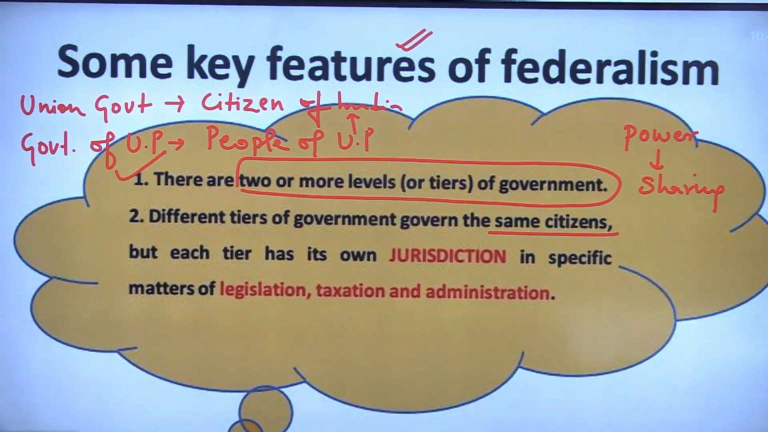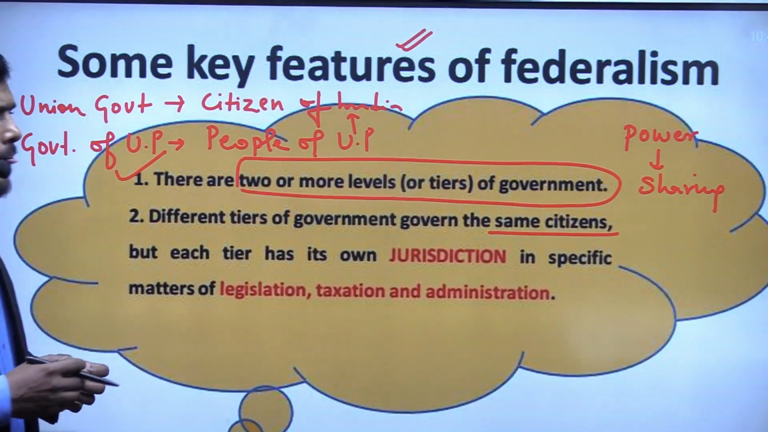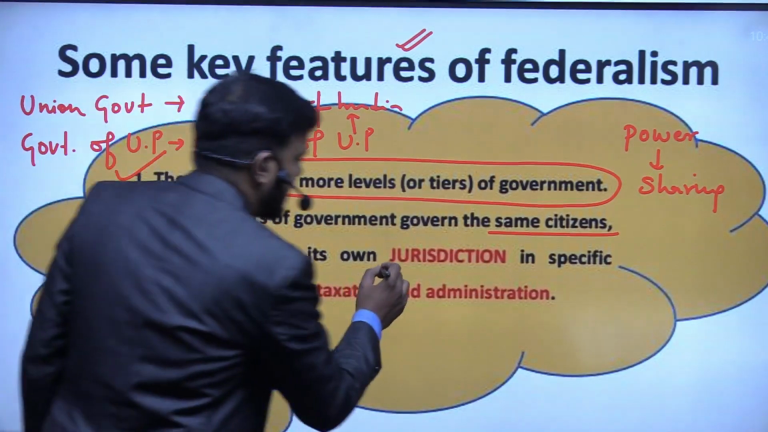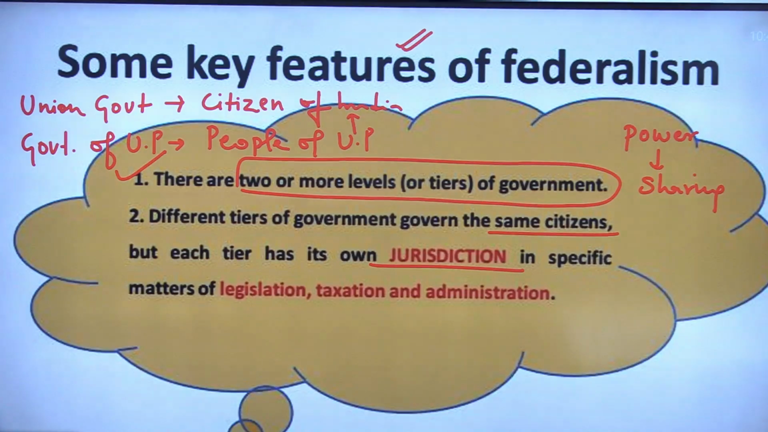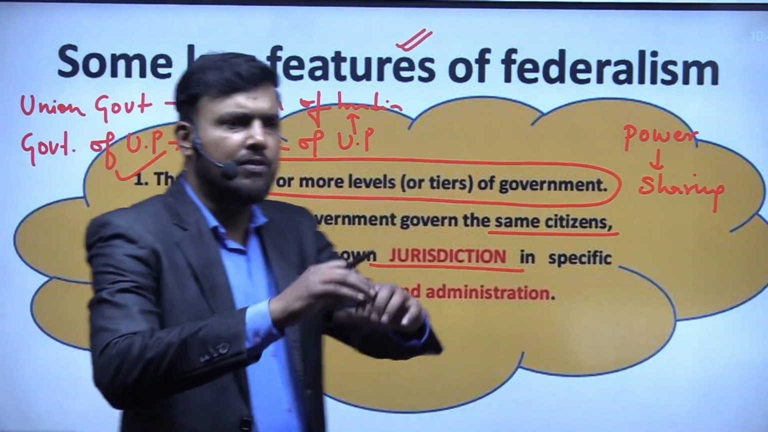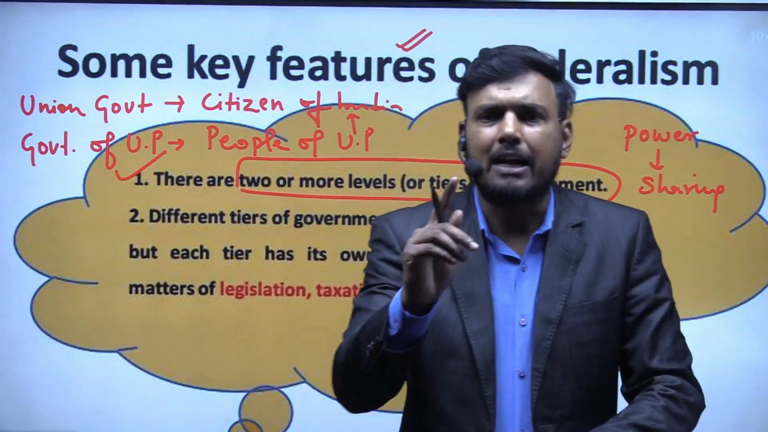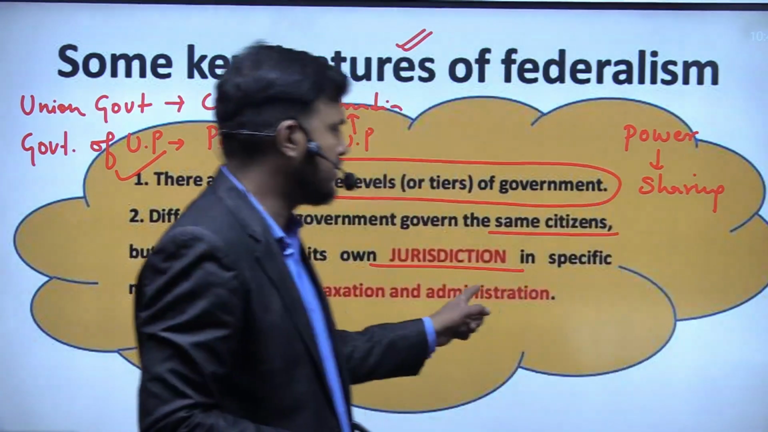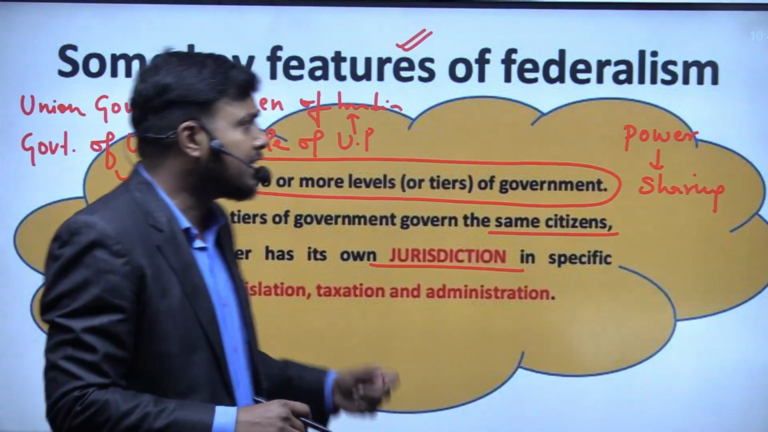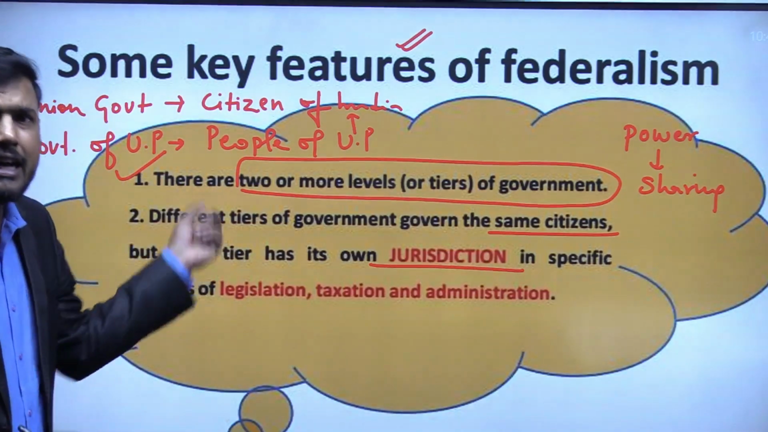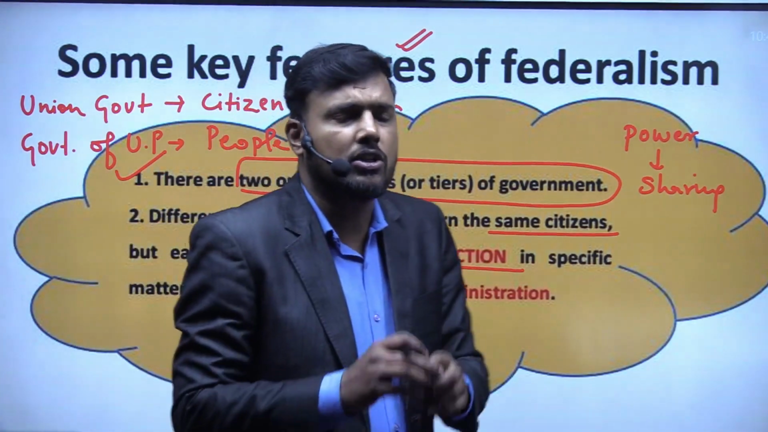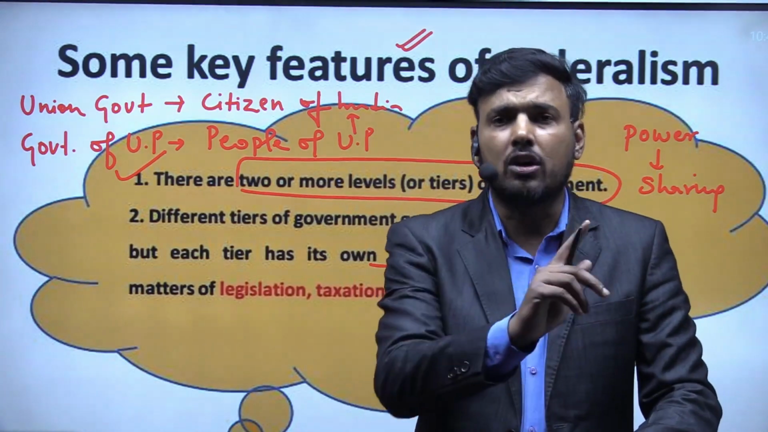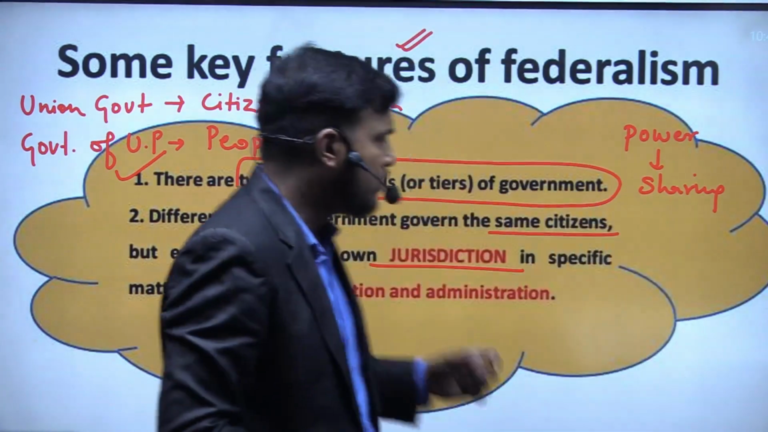But what is the difference? The difference is in terms of jurisdiction. When the government of India makes any law, it will be applicable throughout the territory of India. That is the jurisdiction. But whenever the government of Uttar Pradesh makes any rules or policies, they will be applicable only within the geographical boundary of Uttar Pradesh. So this is the difference.